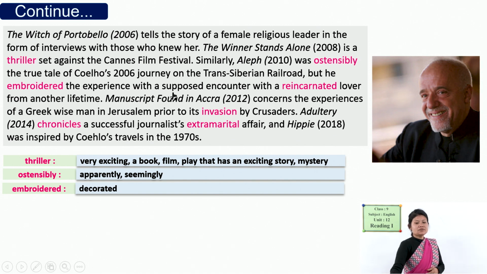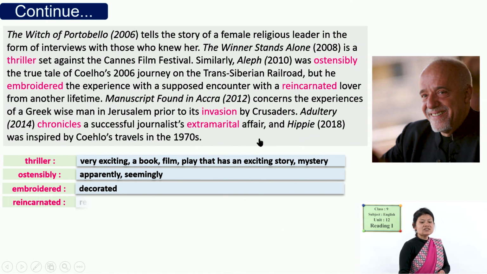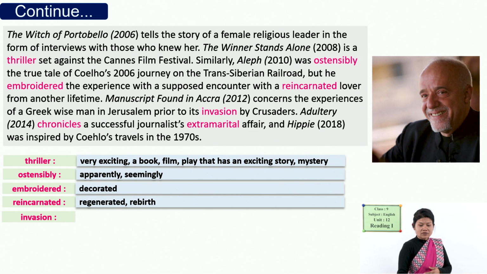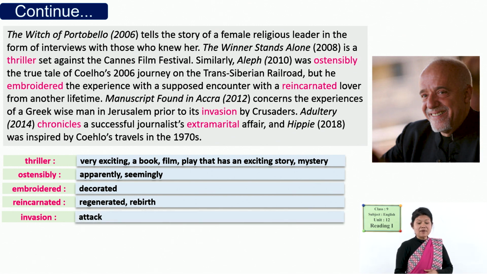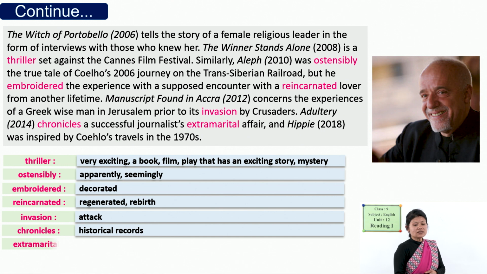Besides them, Manuscript Found in Accra in 2012. So, manuscript means the books which are not published. Okay. So, Accra 2012 is related to the experience of a Greek wise man in Jerusalem. Similarly, another book is Adultery, which was published in 2014. It is a chronicle, that means a historical record, a record of historical events in an order, of a journalist who has an extramarital affair. An extramarital affair means the relationship of a man with another woman, or a relationship outside of their marriage.